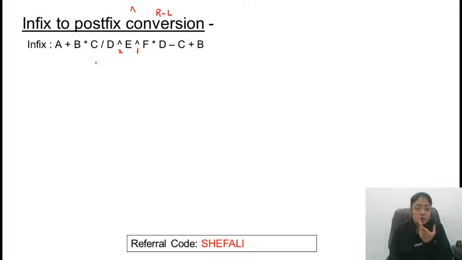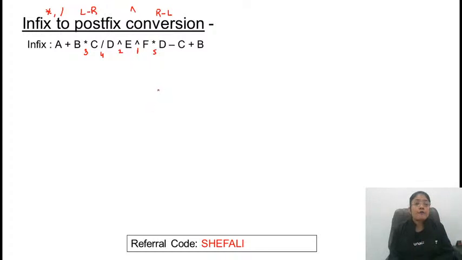Then we go to the next level, containing multiplication and division, which have the same priority. Many multiplication and division operators are there, so we need to consider the associativity. For multiplication and division, what is associativity? It is left to right. So look from the left side, where is multiplication coming? It's present here. So at the third position we refer to this expression, then at the 4th place, at the 5th place.